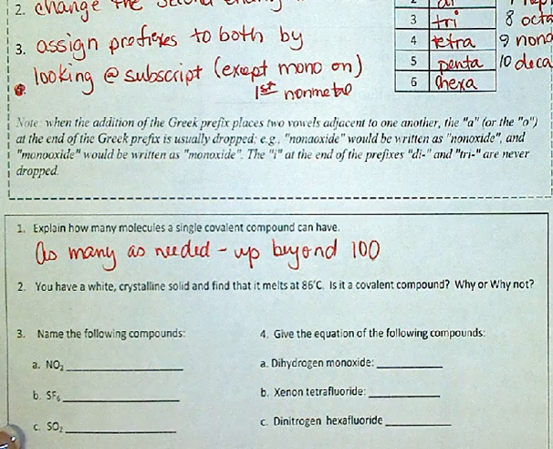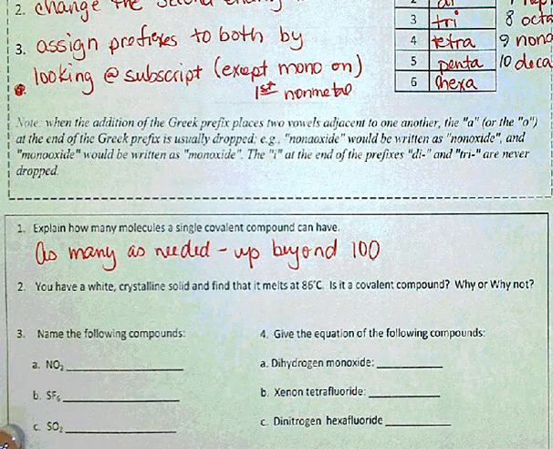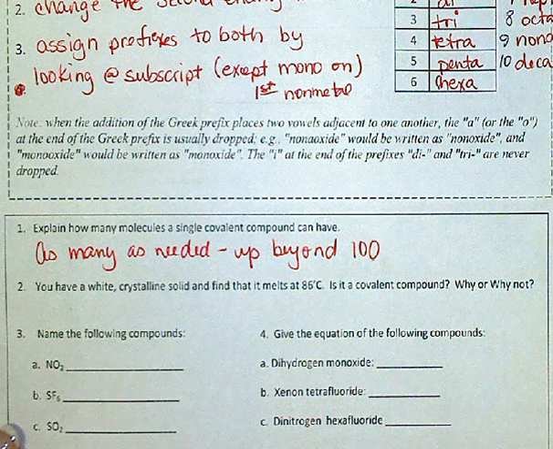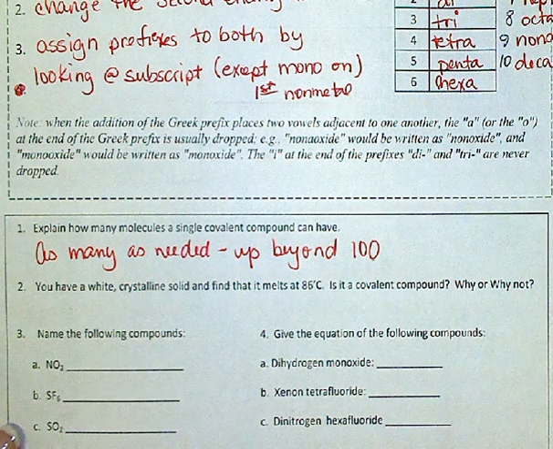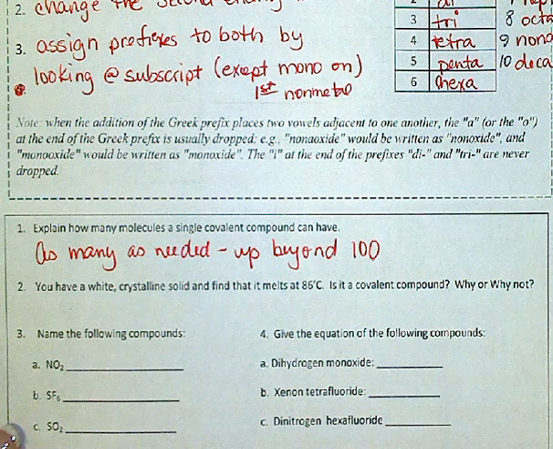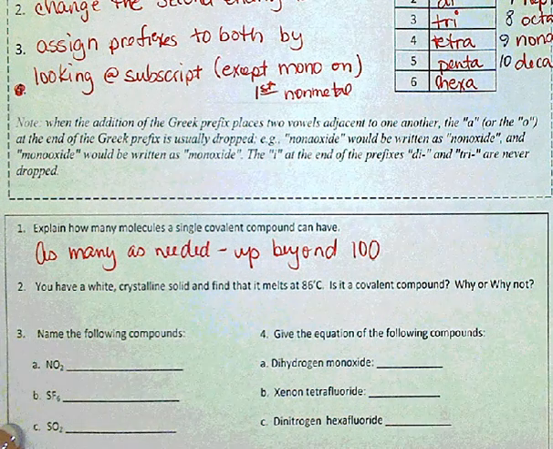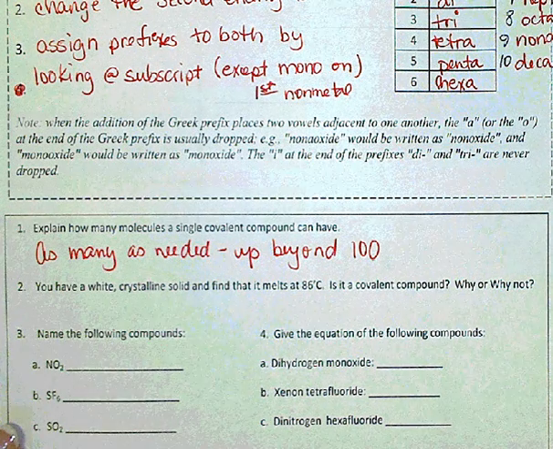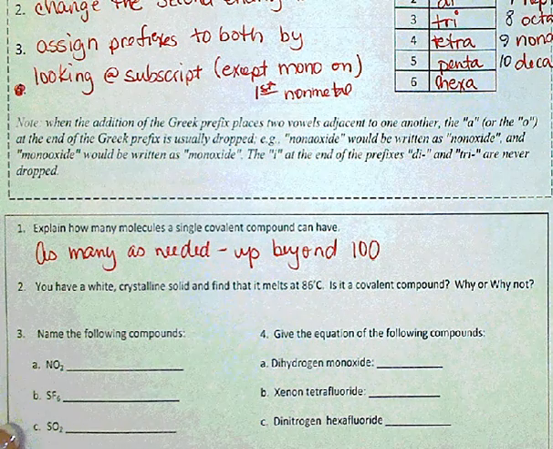Question 2, you need to think about this one. You have a white crystalline solid and find that it melts at 86 degrees Celsius. Is it covalent compound or ionic? And why or why not? Well, I'll give you one hint. Anything that is below 300 degrees Celsius is considered a low melting point.